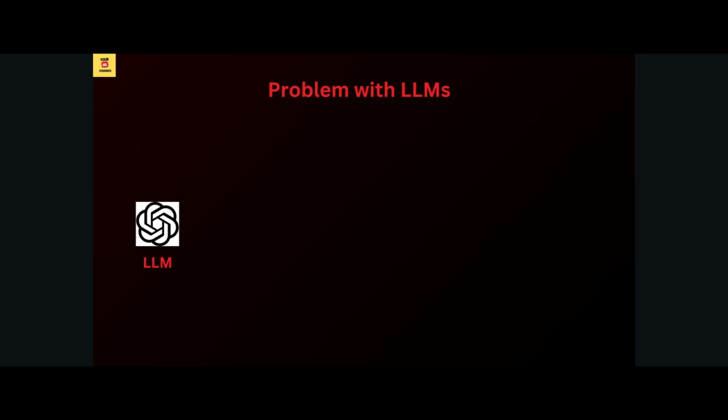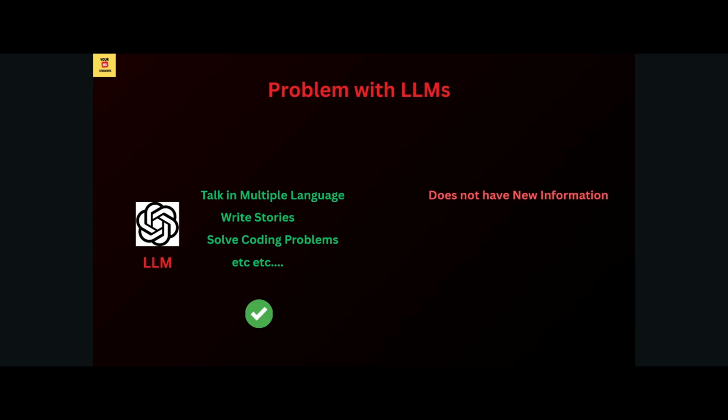So here on my screen you can see LLM. I just kept the ChatGPT logo here. So what can your LLM do, guys? It can talk in multiple languages, it can write stories for you, it can solve your coding problems, etc. Now what it cannot do: it does not have new information, guys. Sometimes it guesses, which we call hallucination. So this is the problem in LLMs.